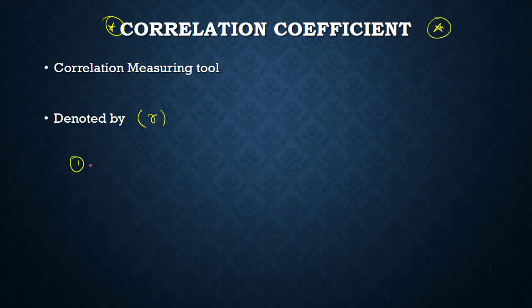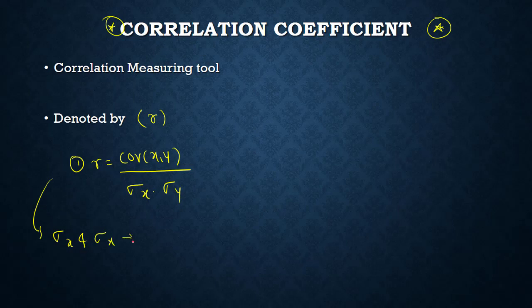So first formula is r is equals to covariance of x comma y divided by sigma x into sigma y. This formula we use when we know the sigma x and sigma y, where sigma x and sigma y are known as the standard deviation of x and y. This formula we use when the data standard deviation is known.